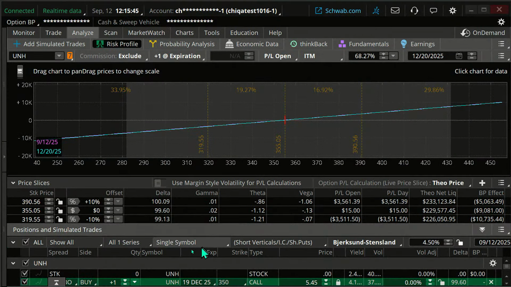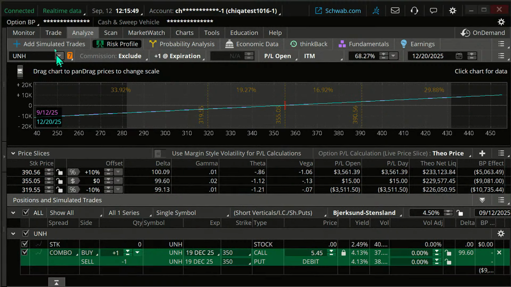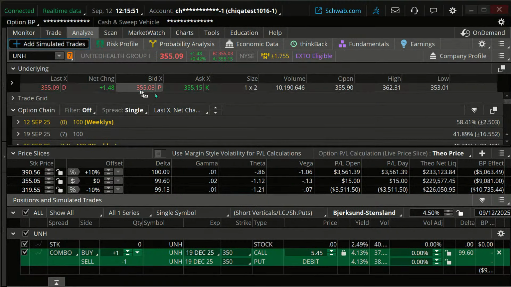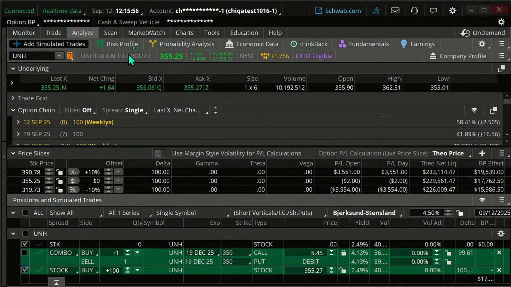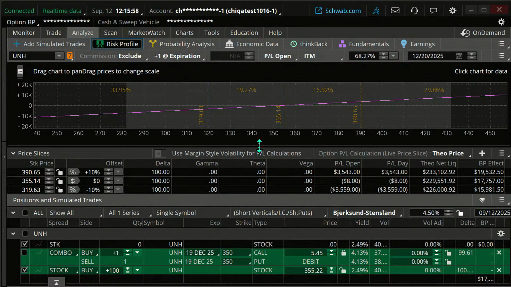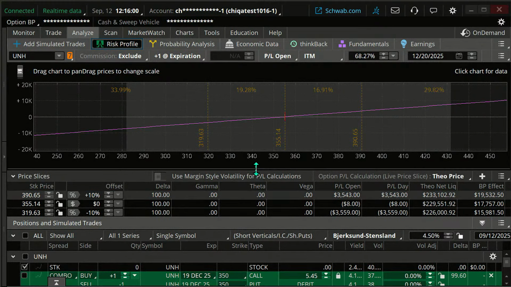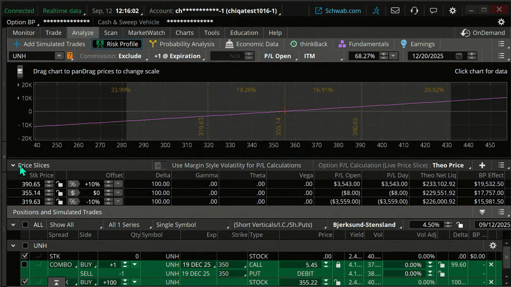I'm actually going to do something here. I'm going to go to add simulated trades. I'm just going to add the stock in. Okay. Let's uncheck that synthetic. Let's go to that risk profile. This is what the risk profile looks like for the stock right there.